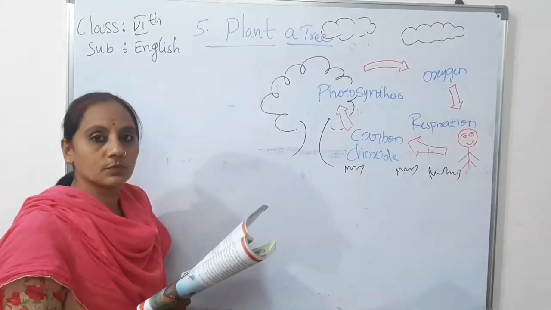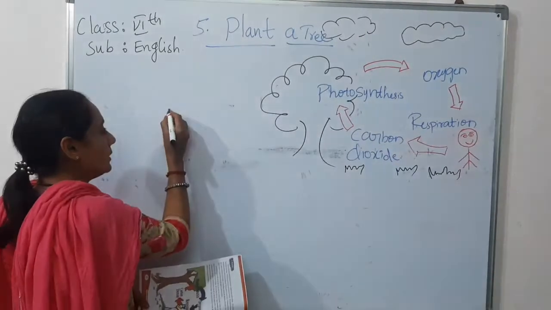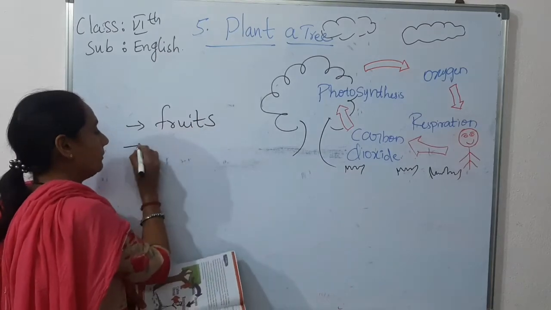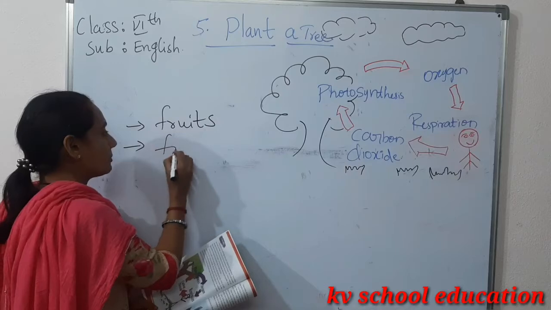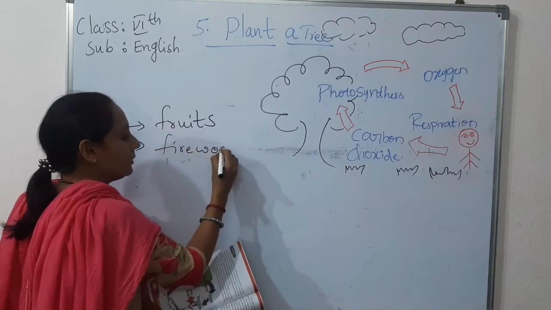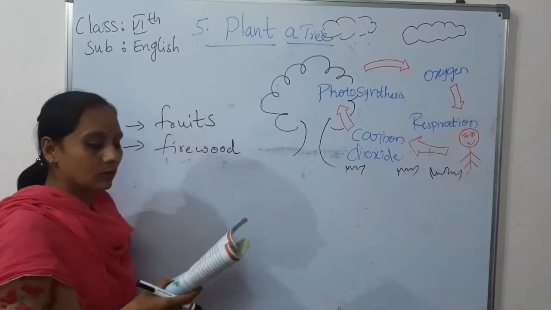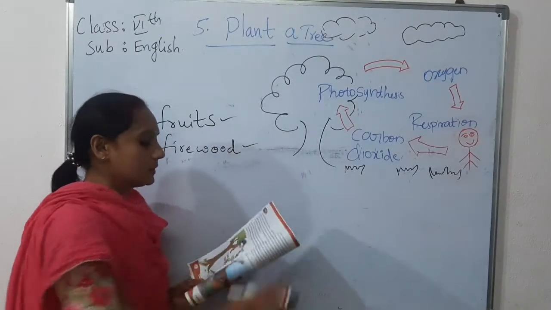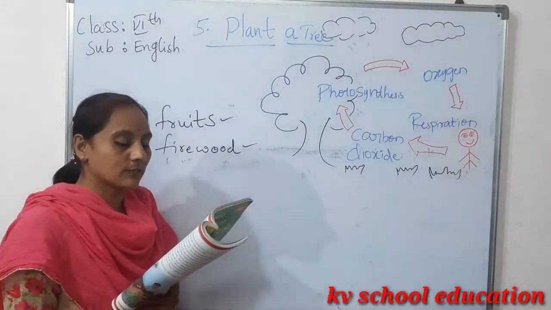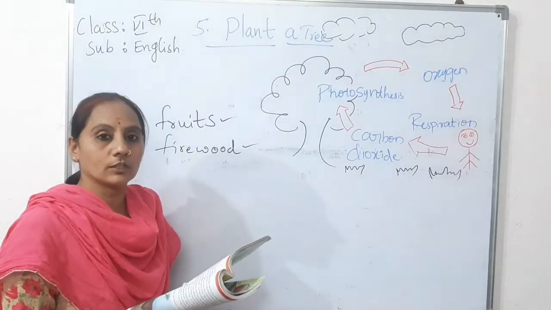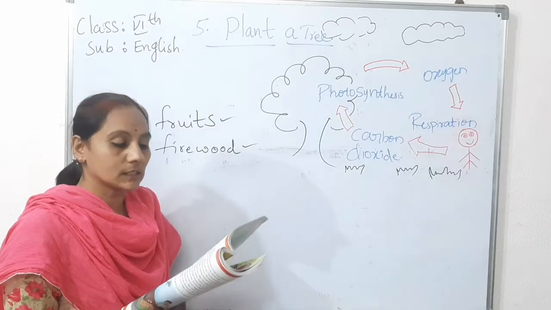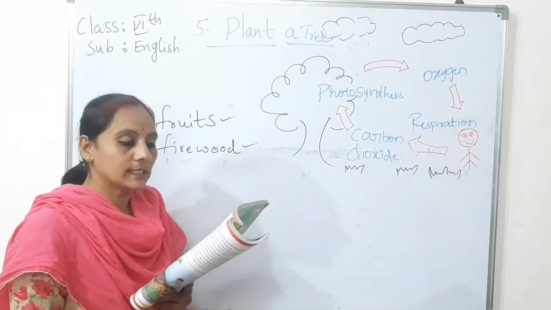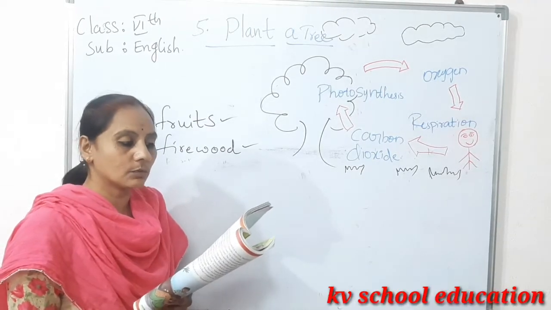Trees give us fruits to eat. We all know trees will give us fruits. Next is firewood to burn. We build houses and make furniture with the wood of the trees. We all know that we make furniture and houses with the wood of the trees. We need trees for our lives. If there were no trees, there would be no life on the earth.